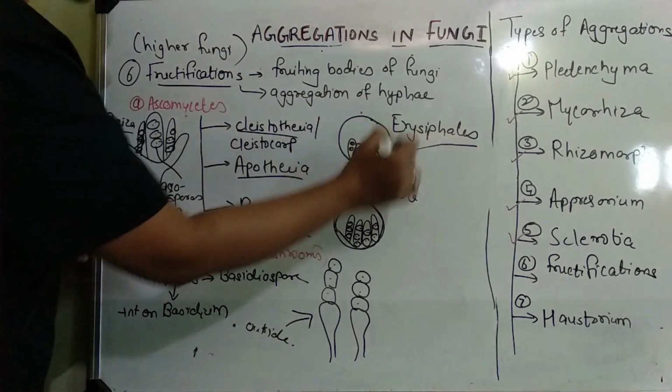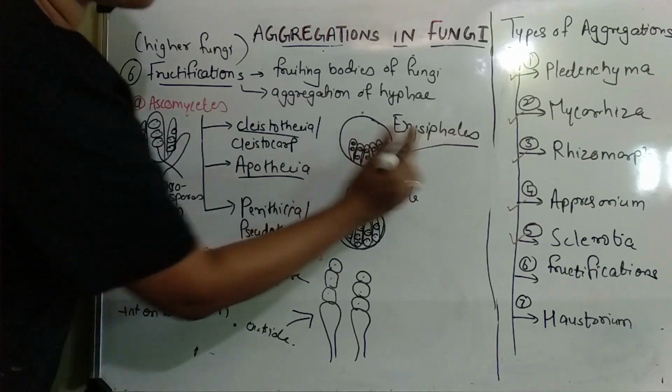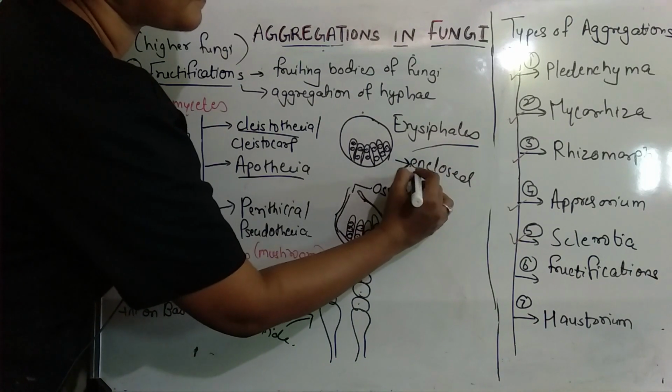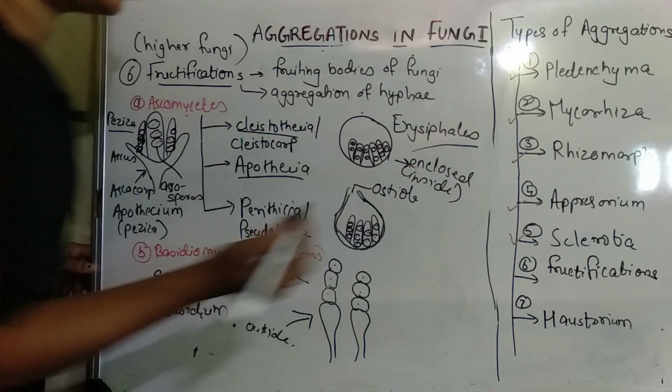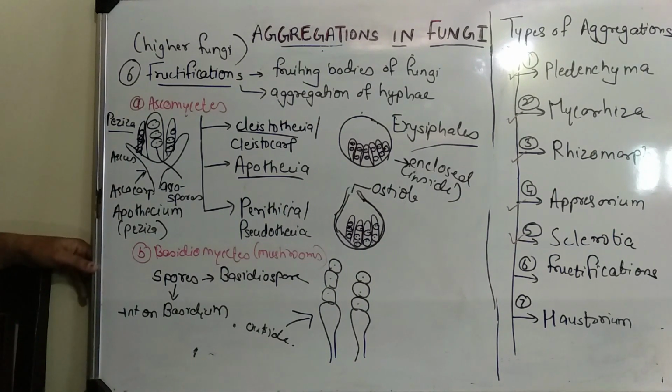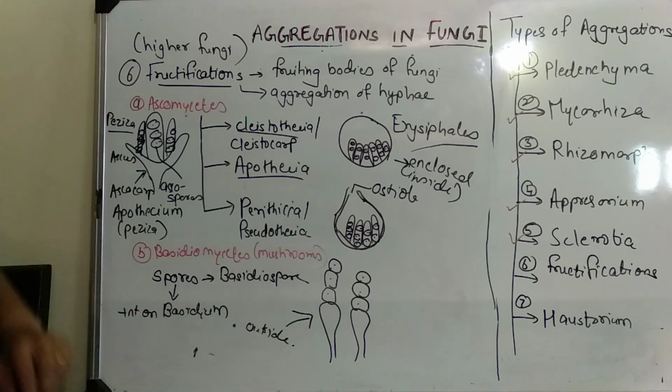Whereas in Ascomycetes you will see that the spore is enclosed inside. This is a very big difference between Asco and Basidiomycetes. So the Basidiomycetes have basidiospores present on the basidia.